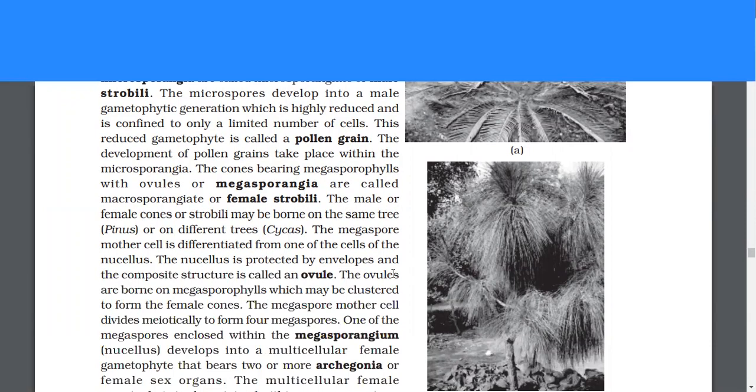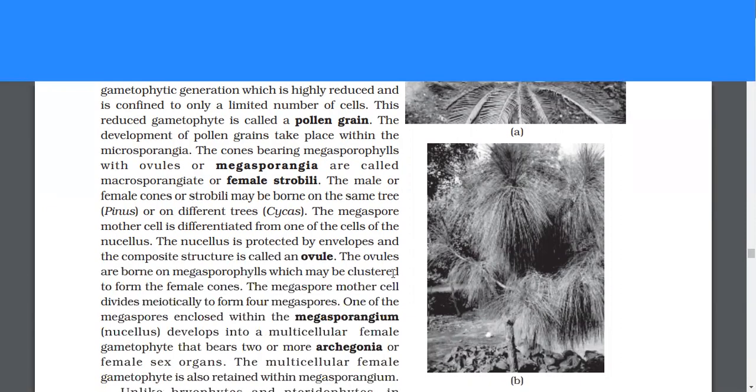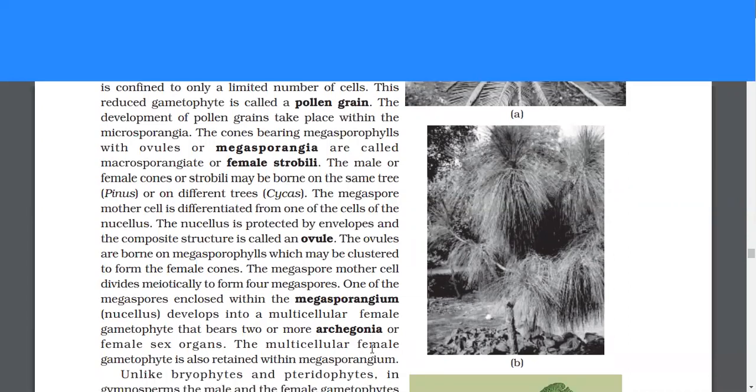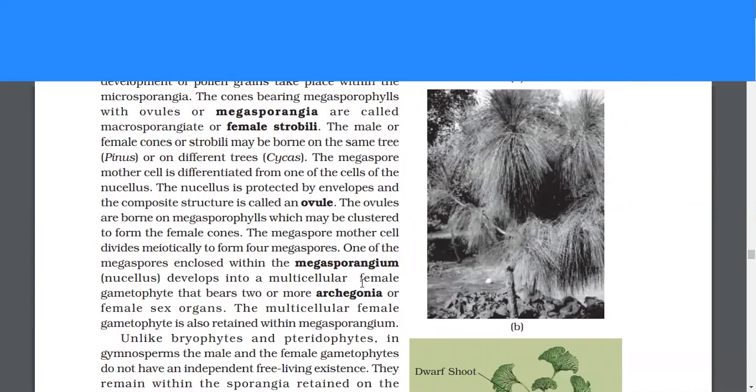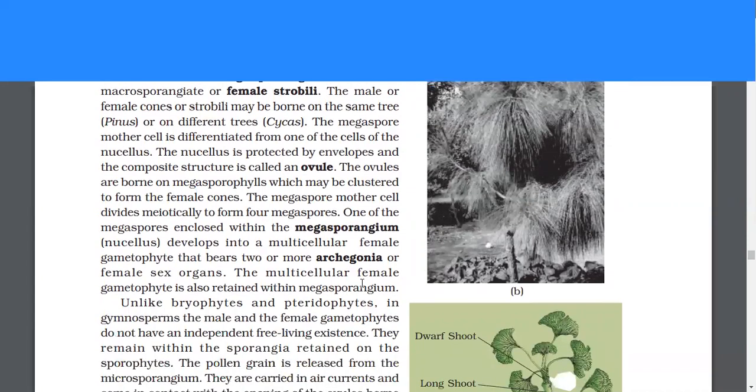The megaspore mother cell is differentiated from one of the cells of the nucellus. The nucellus is protected by envelopes and the composite structure is called an ovule. The ovules are borne on megasporophylls which may be clustered to form the female cones. The megaspore mother cell divides meiotically to form four megaspores. One of the megaspores enclosed within the megasporangium develops into a multicellular female gametophyte that bears two or more archegonia or female sex organs.